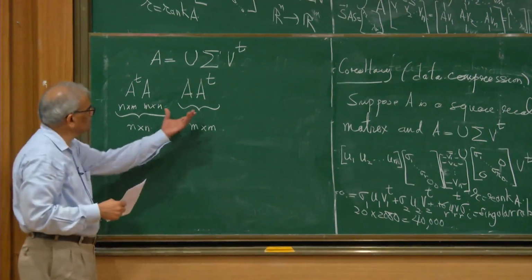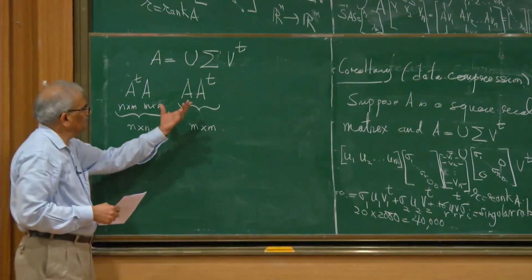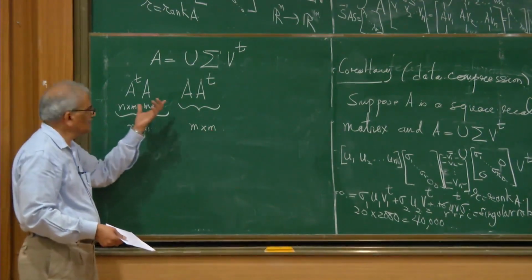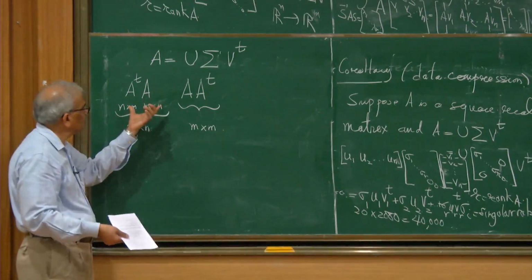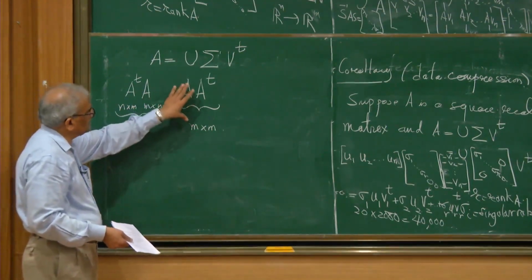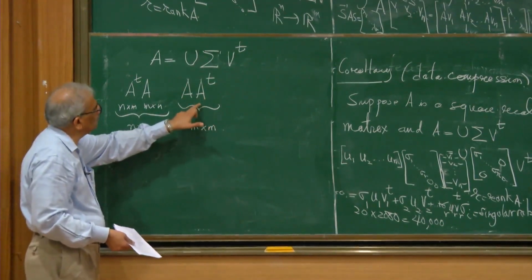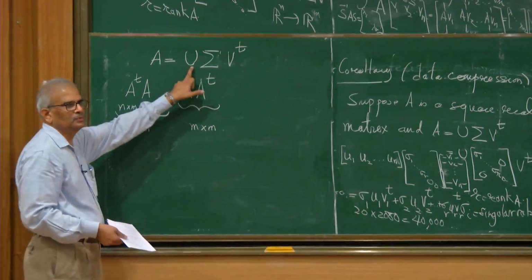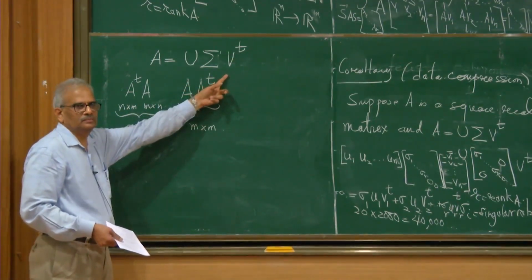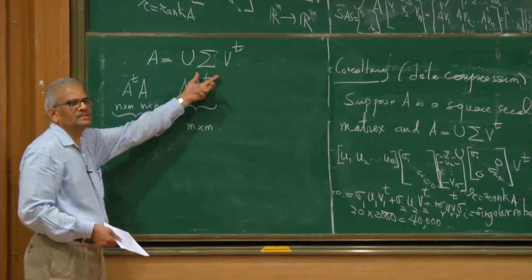And so each one of these matrices will have an orthogonal matrix consisting of eigenvectors of this matrix and another orthogonal matrix whose column vectors are eigenvectors of this matrix. Yeah. So the eigenvectors of this matrix will go into column vectors of U, and eigenvectors of this matrix will go into column vectors of V. Okay, we have to understand what this sigma is.